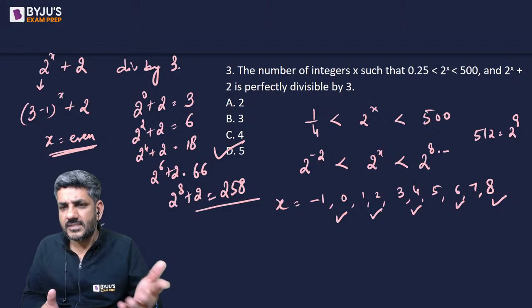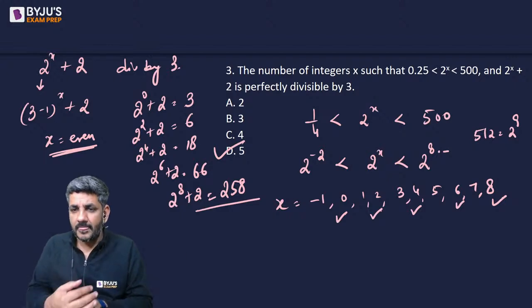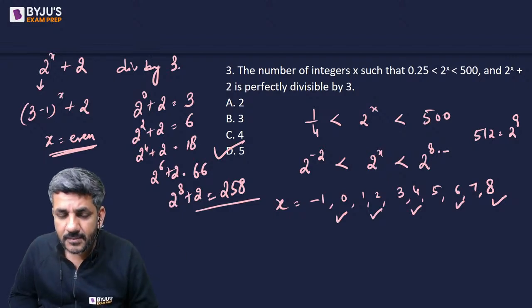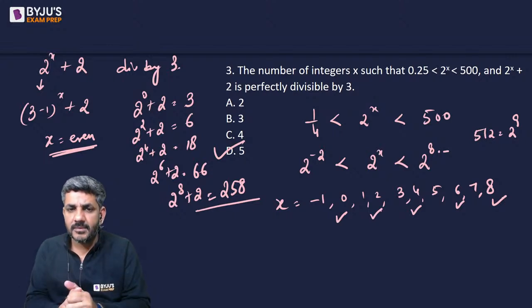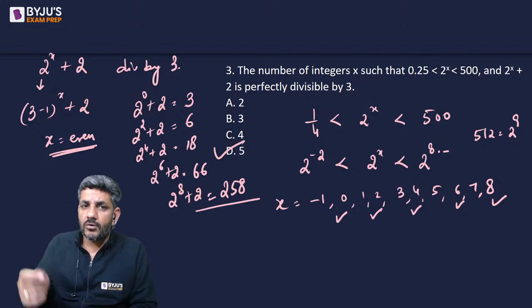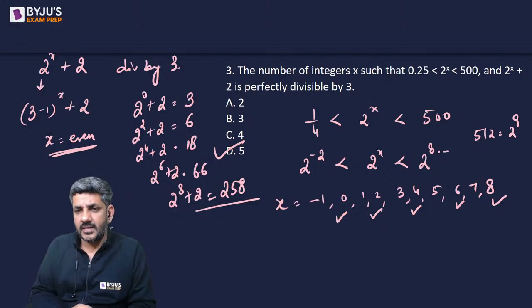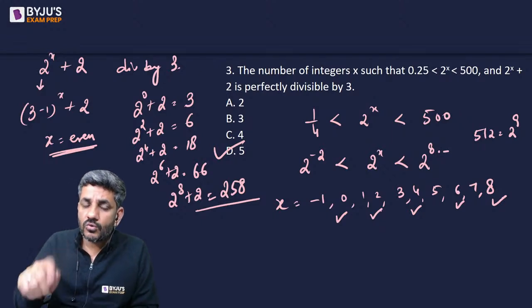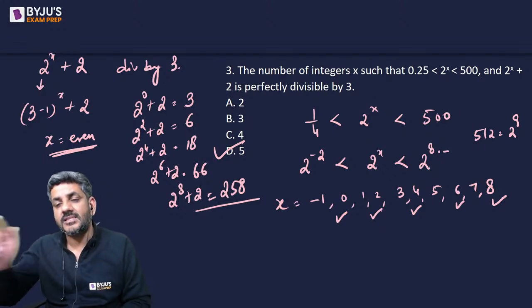Possibly that there might be some mistake, but I'm sure you must have got the mistake. They have to be perfectly divisible by 3. Aditya, yes, they are perfectly divisible by 3. He's not talking about the value of x which is divisible by 3, Aditya. He's talking about 2 to the power x plus 2 is divisible by 3.